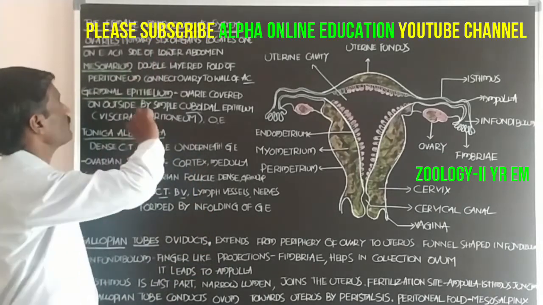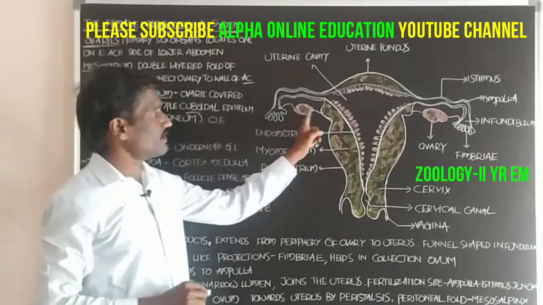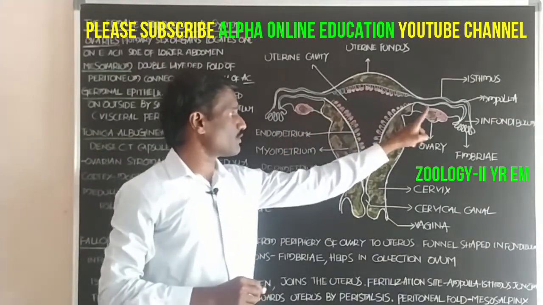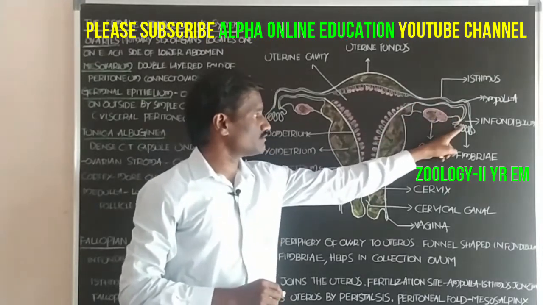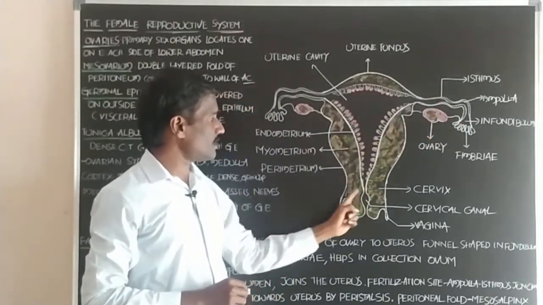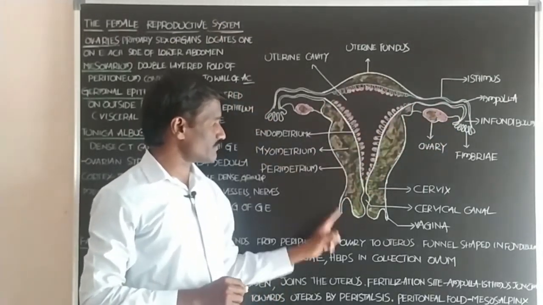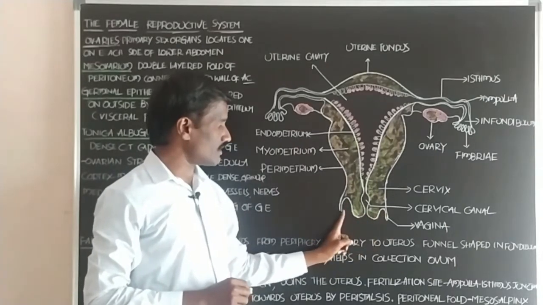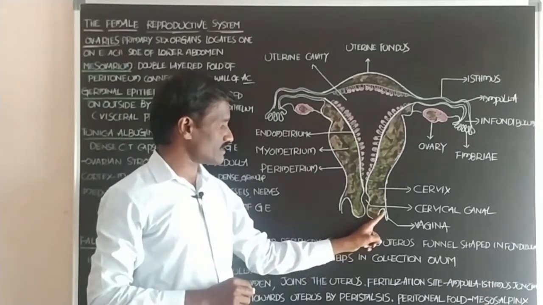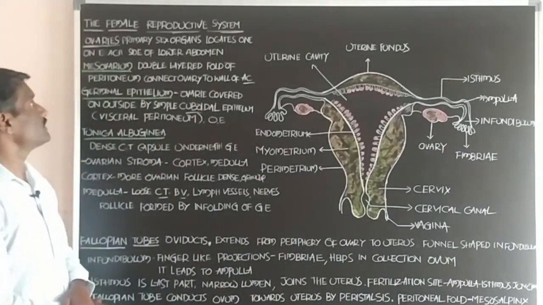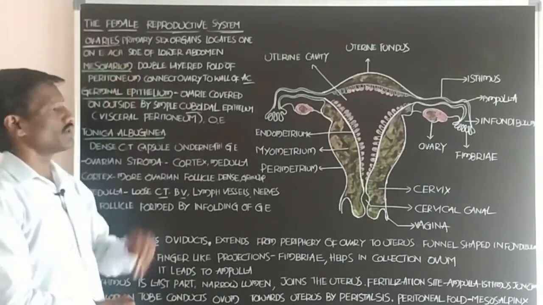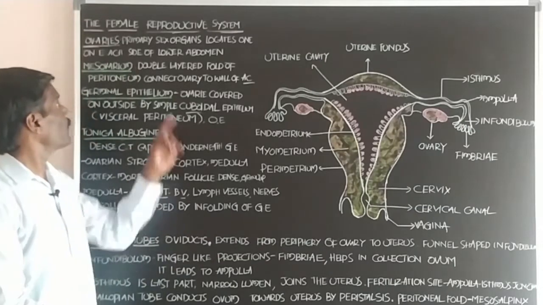Female reproductive system: one pair of ovaries, one pair of oviducts, and a single uterus. It is the uterus, and this part is called the vagina. Student, still this first one is about the ovaries.